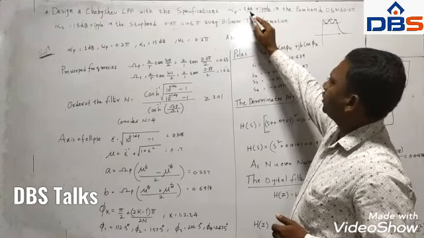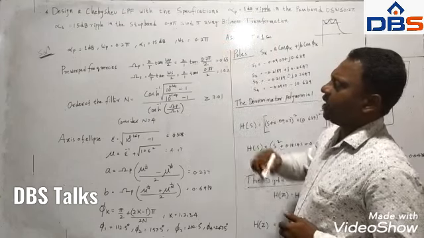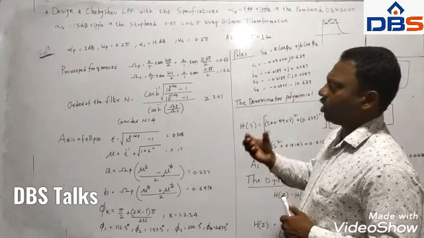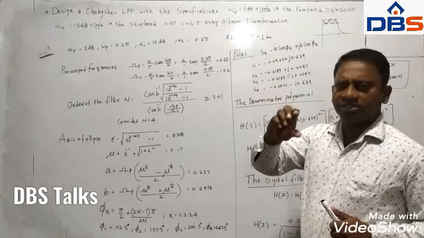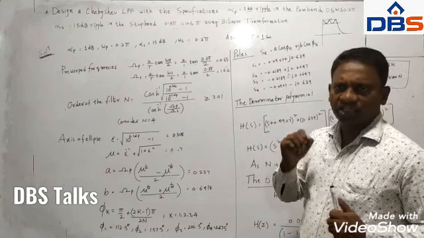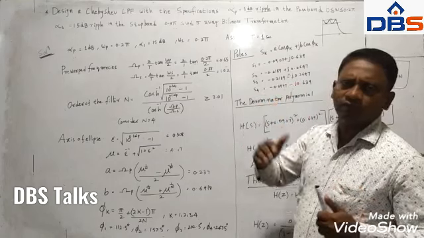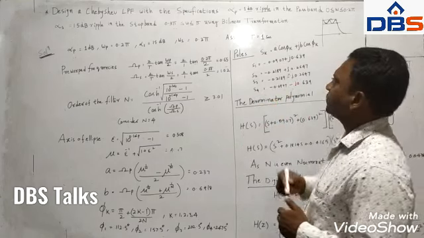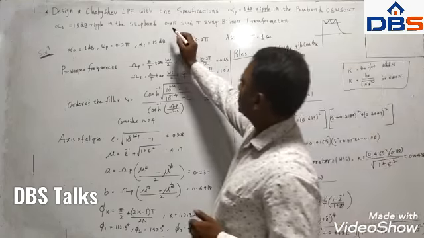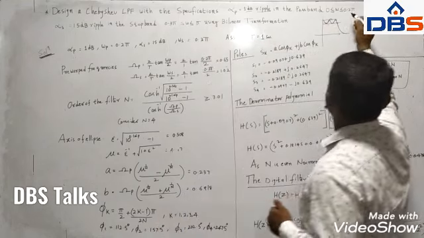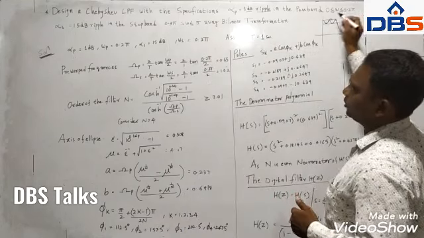Pass band ripple is 1 dB, stop band ripple is 15 dB. In the stop band we must have a very small magnitude, and in the pass band the magnitude of the filter must be large. And the stop band frequency range is 0.3 pi to pi.